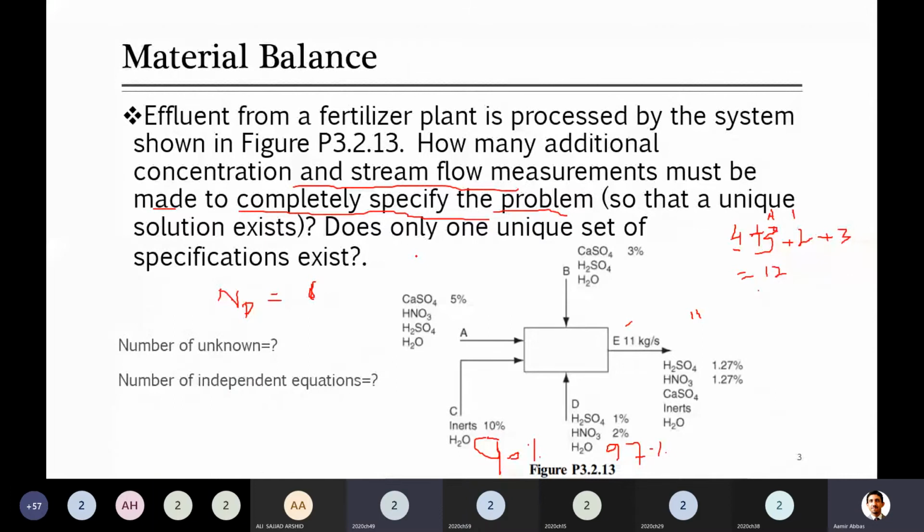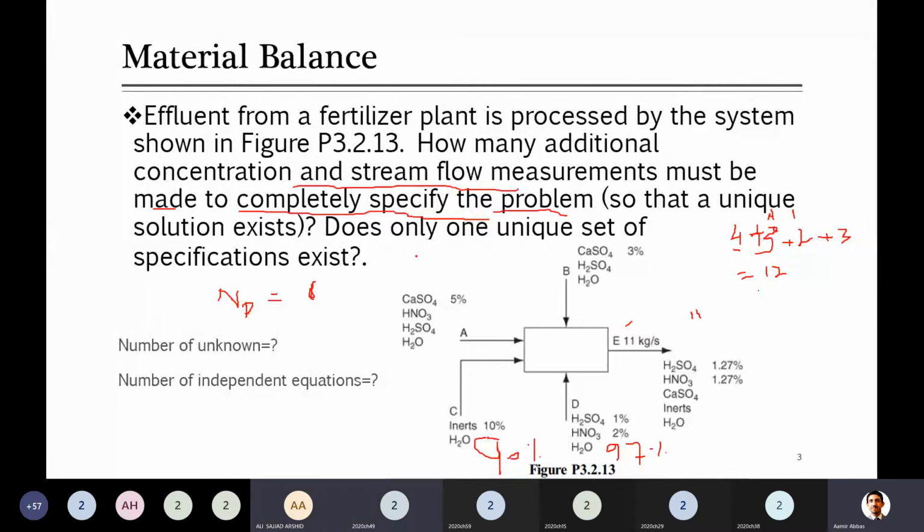I will explain this concept again in the next question when we write it, so that you can see that when you sum up all the component equations, you get the overall balance equation. Again I'm repeating this line: when you add all component equations with each other, input side all added and output side all added, they will give you the overall balance equation. Yesterday you studied that when equations sum or subtract or in any way give another equation, they are not independent. So here 5 equations are actually independent, and one equation is dependent on those.